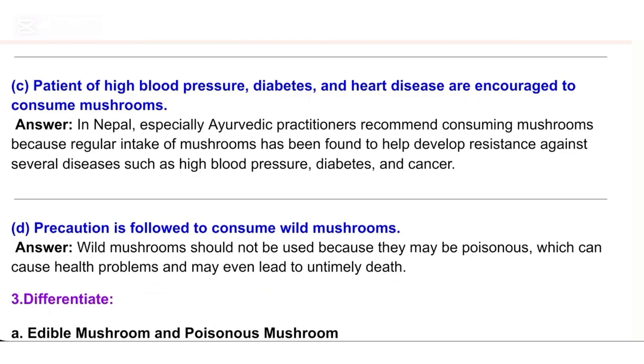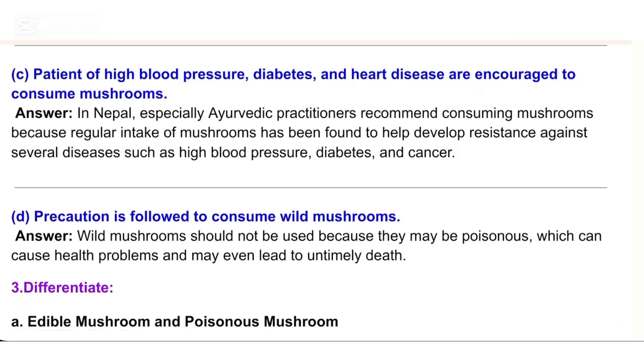C. Patients of high blood pressure, diabetes, and heart disease are encouraged to consume mushrooms. Answer. In Nepal, especially Ayurvedic practitioners recommend consuming mushrooms because regular intake of mushrooms has been found to help develop resistance against several diseases such as high blood pressure, diabetes, and cancer.